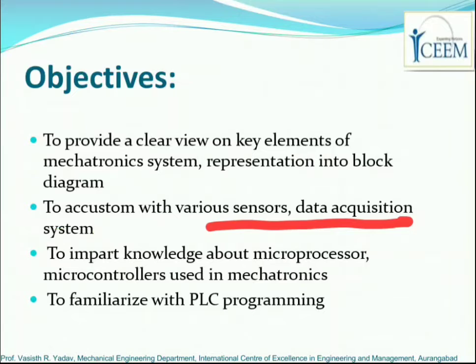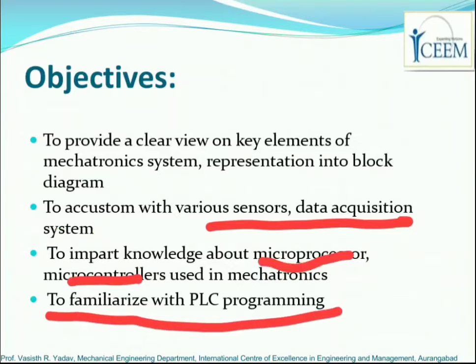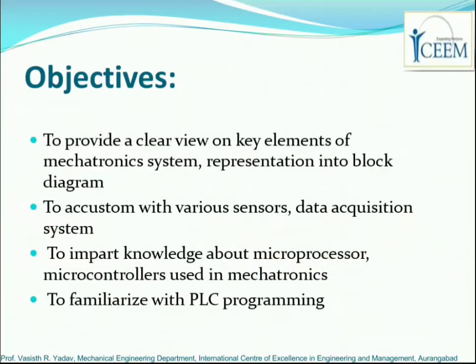The third objective is to impart knowledge about microprocessors. We will learn microprocessors and microcontrollers in this mechatronics, and finally we will be equipped with PLC programming, right? The programmable logic controllers, the different languages of programming. Among those different languages available, we will use one of them to learn programming, right?